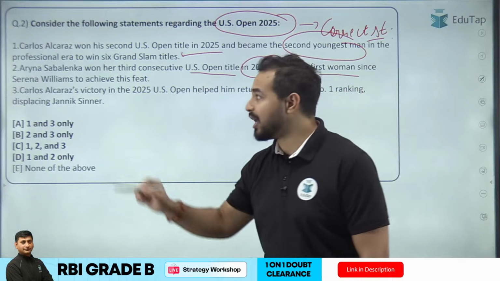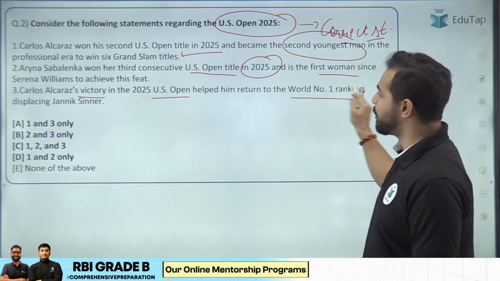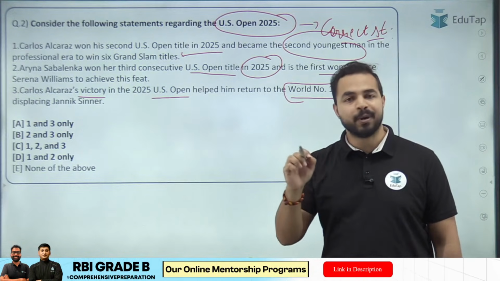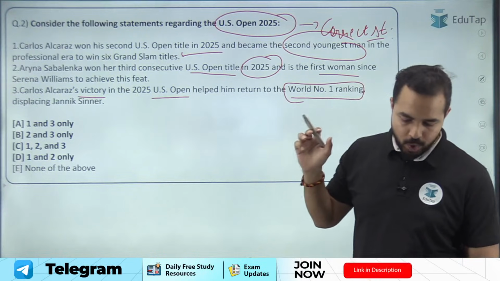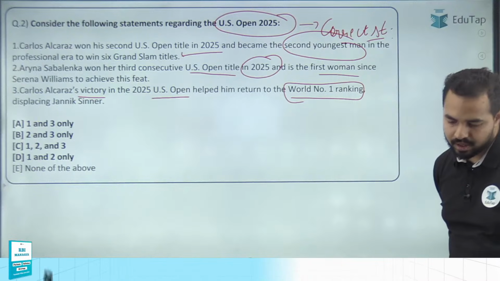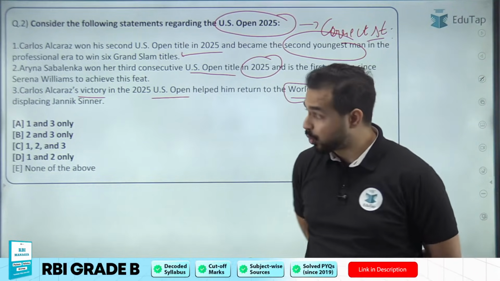Third statement, Carlos Alcaraz in the 2025 US Open helped return to the world number 1 ranking, displacing Yannick Sinner. So which of the following statements are correct here? Let me see who will give me the right answer. So people are saying to this question, the right answer is option A, that is 1 and 3.